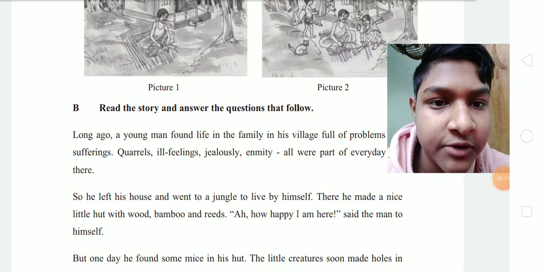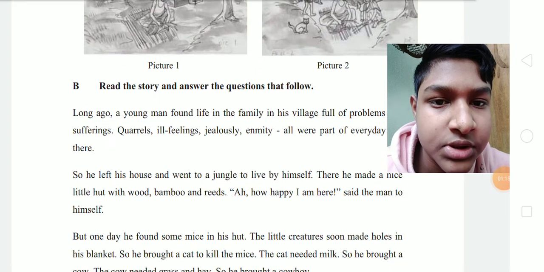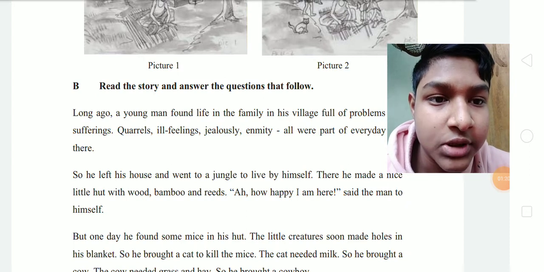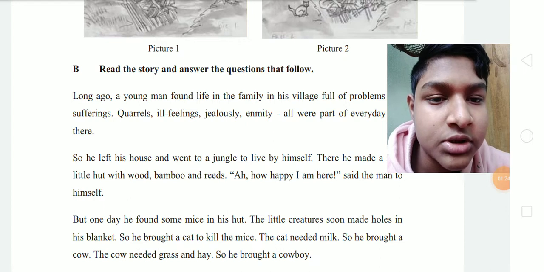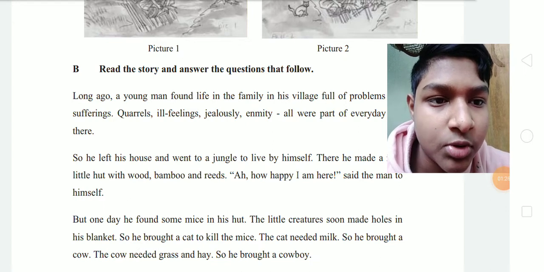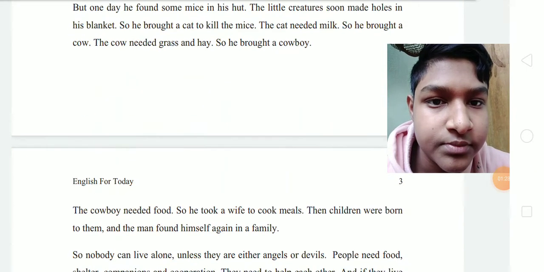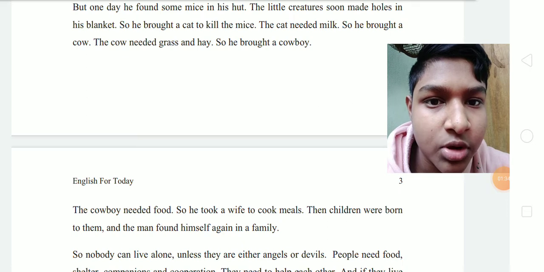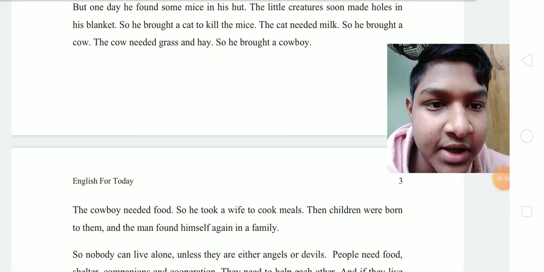But one day he found some mice in his hut. The little creatures soon made holes in his blanket, so he bought a cat to kill the mice. The cat needed milk, so he bought a cow. The cow needed grass and hay, so he bought a cowboy. The cowboy needed food, so he took a wife to cook meals. Then the children were born to them, and the man found himself again in a family.